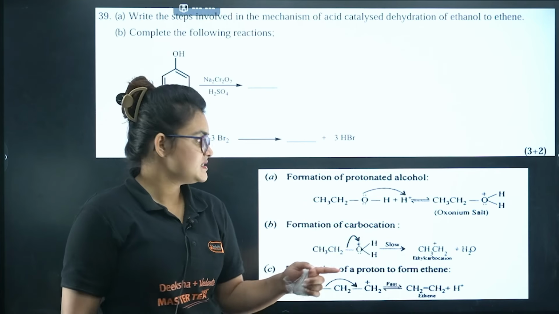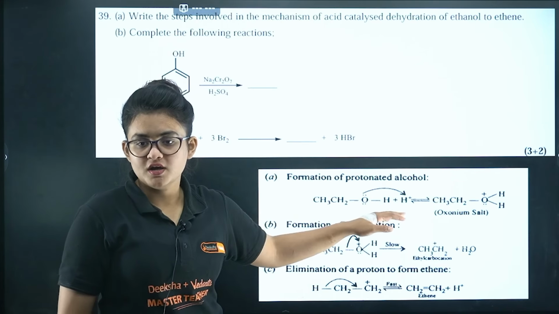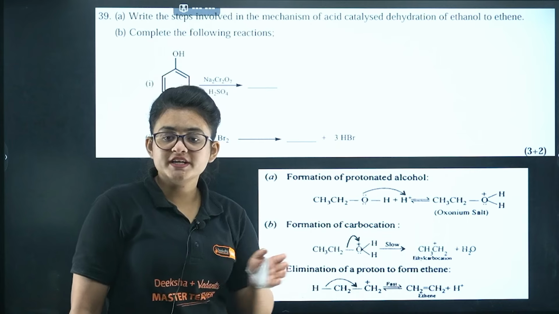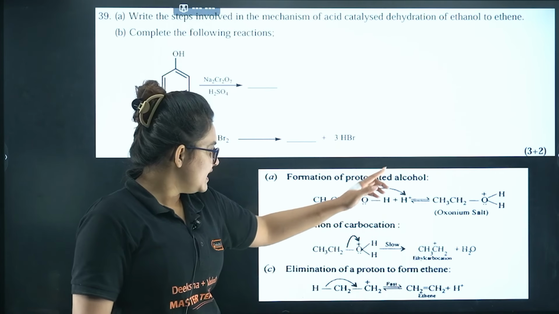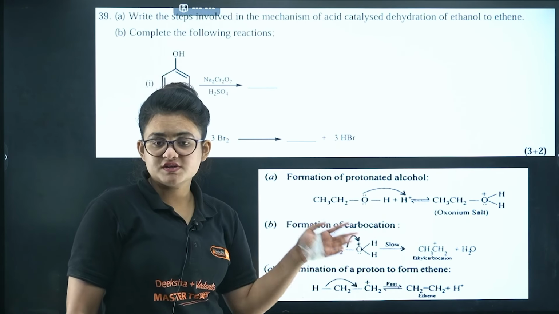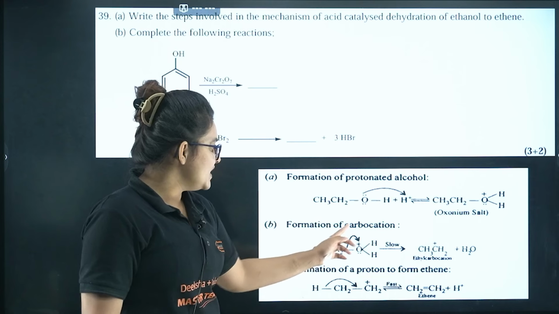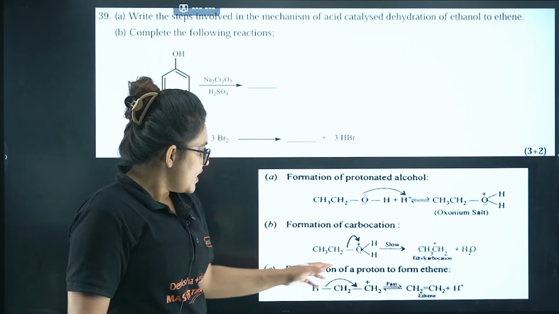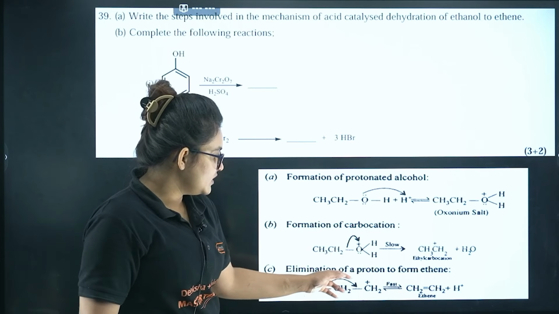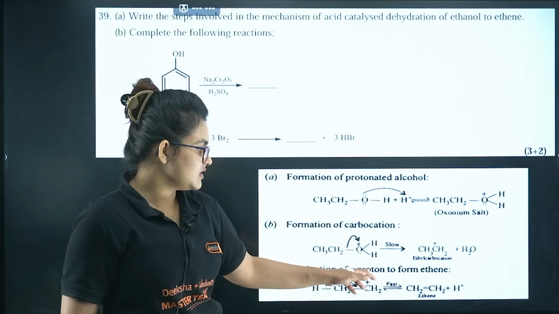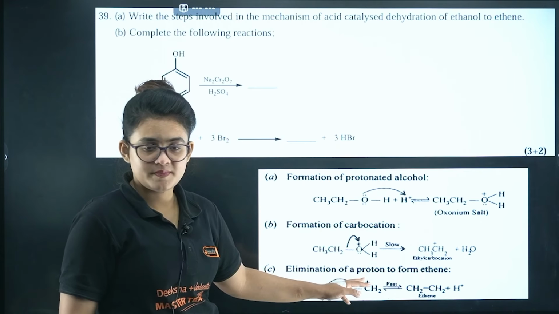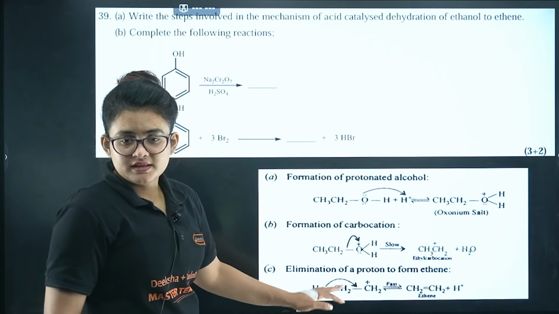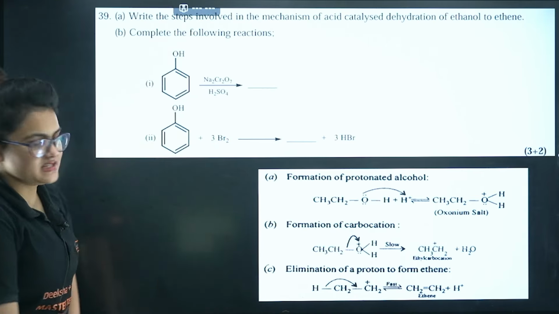So first step is basically ethanol gets protonated, formation of the protonated alcohol. So what happens, basically OH2+ is formed out there. Next, that OH2+ becomes a very good leaving group. So that leaves the system and one carbocation is generated in between. Then what happens, basically hydrogen jumps and elimination of one proton takes place and it gets back its double bond. Okay, so these are the mechanism steps that you have to write. Right, 3 steps, 3 marks.